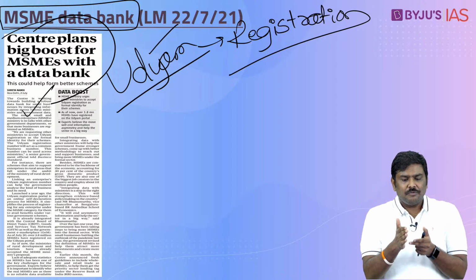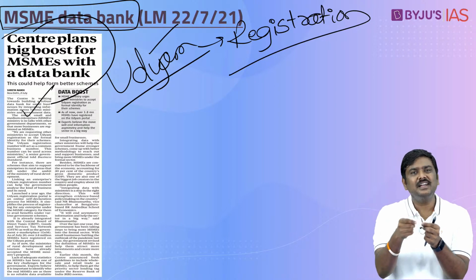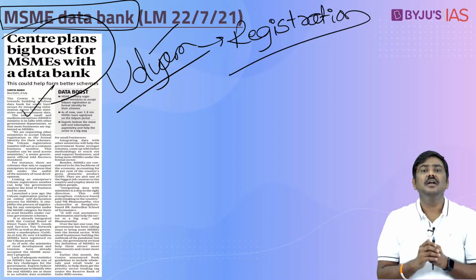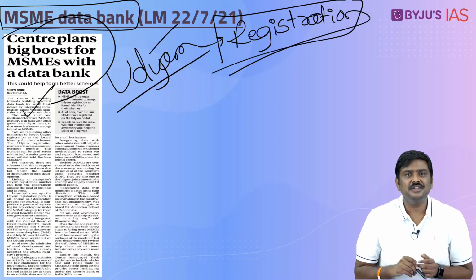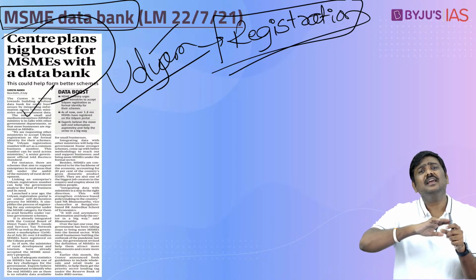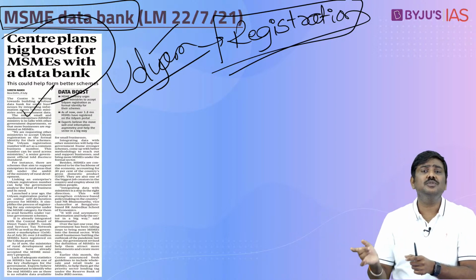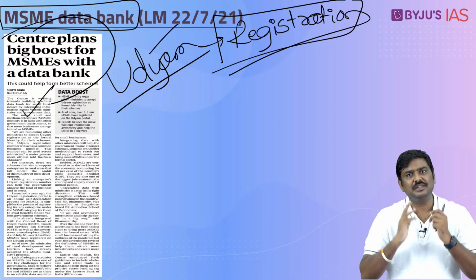So under that, whenever an MSME is registered, a number is given as an identification for these particular MSMEs. So the Government of India is basically saying, why don't we use this registration number or identification number and ensure that all the ministries will be using the same registration number? It will become an identification for these particular MSMEs.